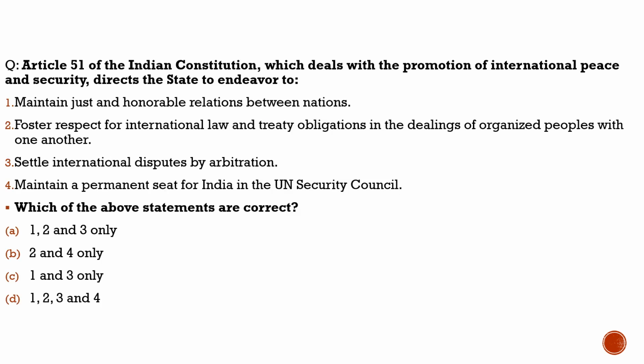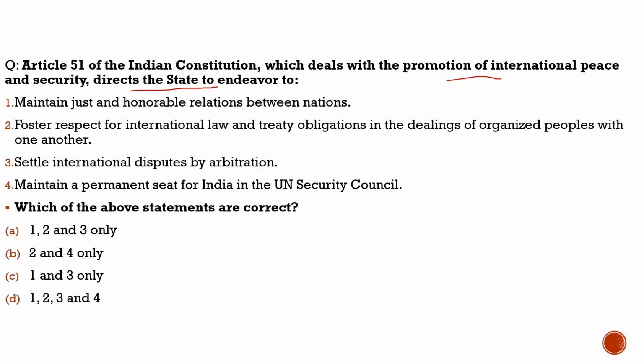Here the question says Article 51 of the Indian Constitution, which deals with the promotion of international peace and security, directs the state to endeavor to. Article 51 is part of the DPSPs. We know about DPSPs, they are not enforceable by the court, and also we know that it belongs to Part 4 of the Constitution. So about this Article 51, what does it say?